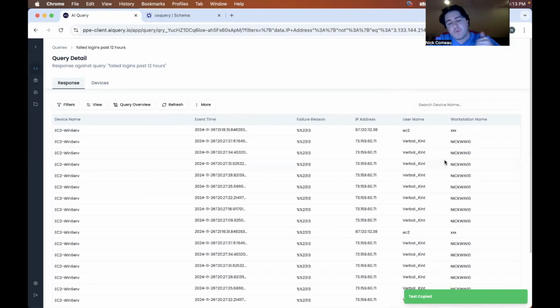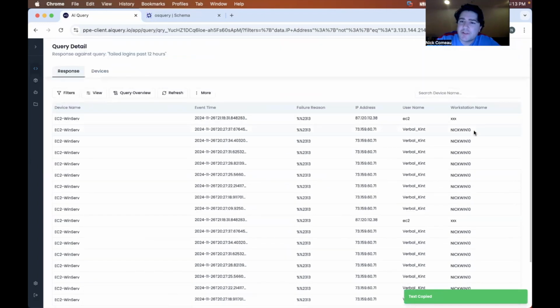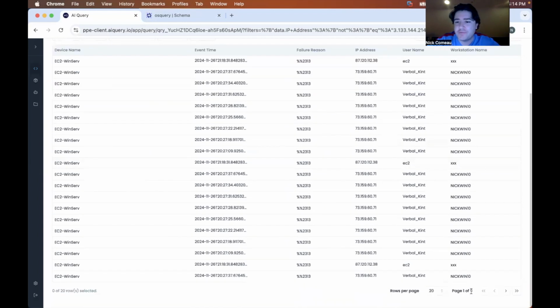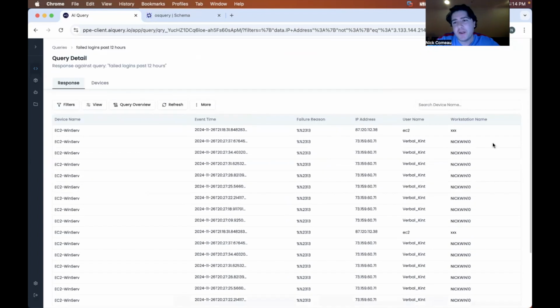And that's perfect. Now we've whittled it down to not known IP addresses and not known users, and we're seeing a bunch of this Verbal Kint, which is very suspicious. If anybody's seen The Usual Suspects, you know that Verbal Kint and Keyser Soze. But anyway, we've corroborated the information. We've whittled down the results from 90 pages of results to 6. And now we have definitive proof of an odd attempt at login.